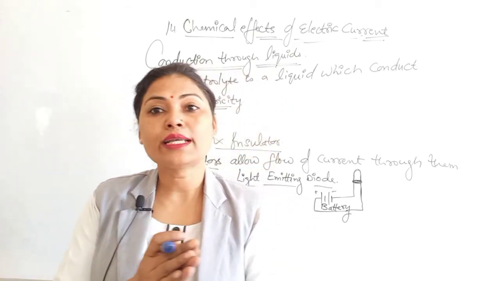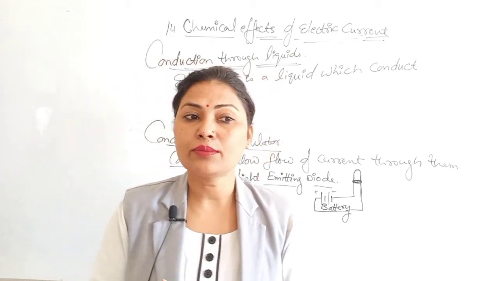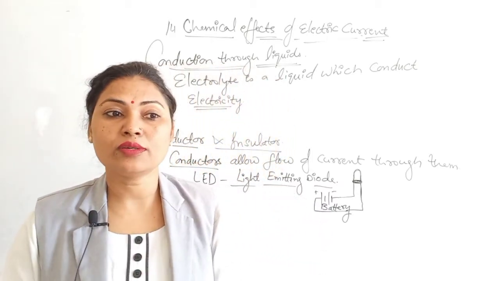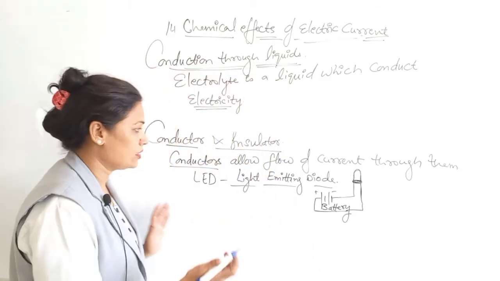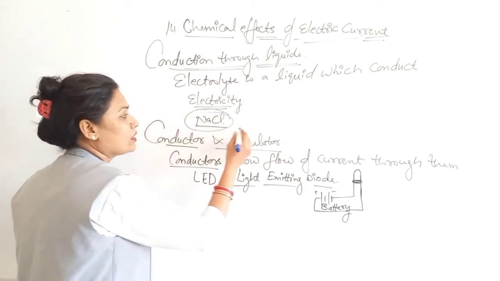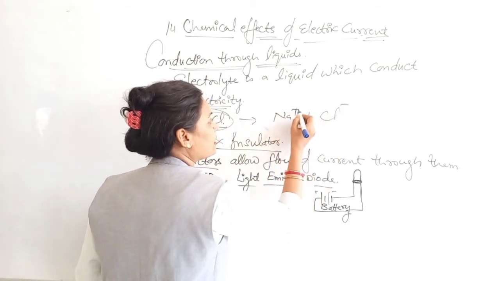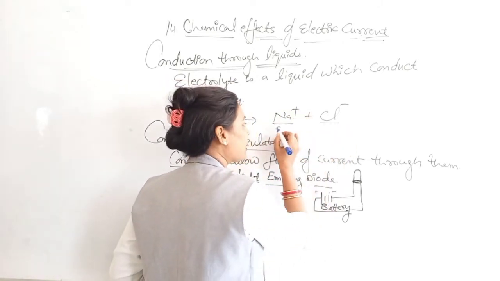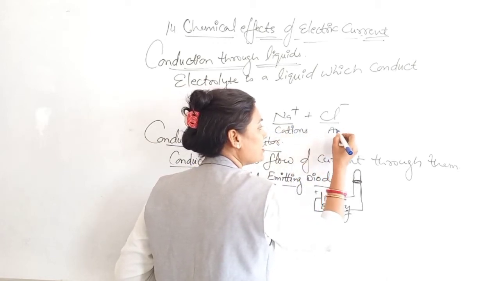Positively charged ions are known as cations and negatively charged ions are known as anions. For example, sodium chloride is formed when sodium reacts with chlorine. So, it contains positively charged sodium ions and negatively charged chloride ions. Got it? Sodium chloride is formed by the combination of sodium ions and chloride ions. The sodium ions are positive ions and the chloride ions are negative ions. Positive ions are known as cations and negative ions are known as anions.